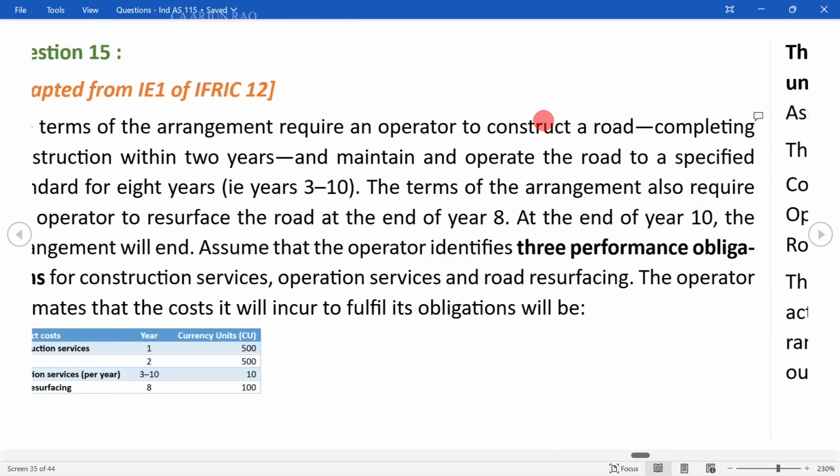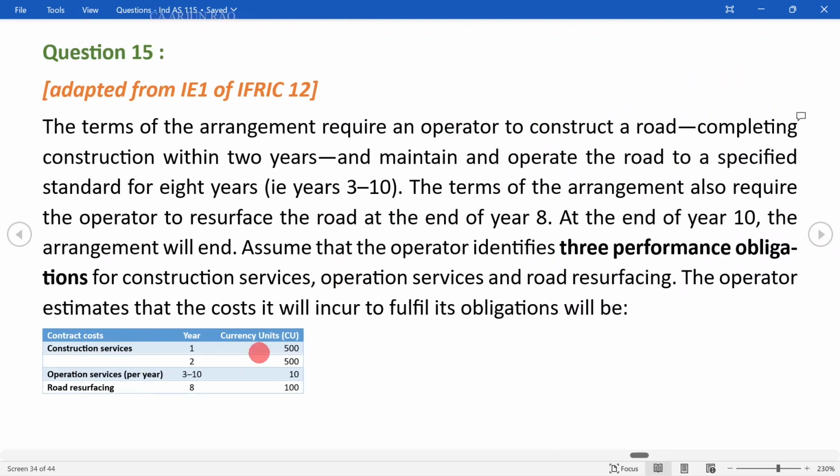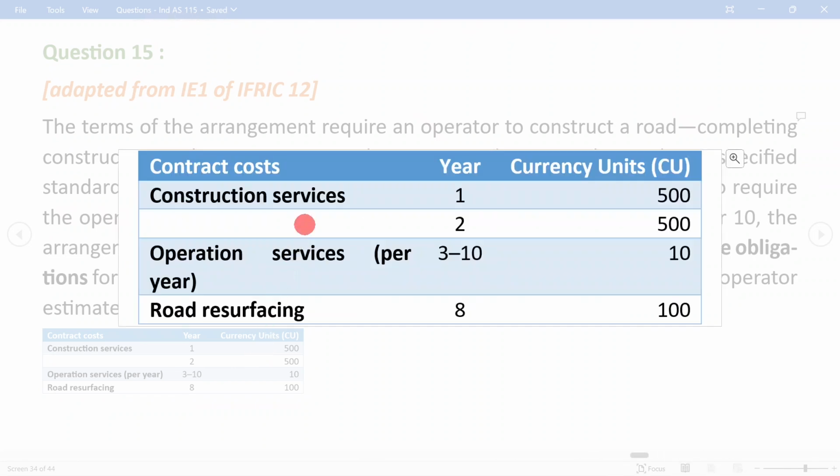Now, what are the costs that the operator incurs? Construction costs, operation costs, and road resurfacing costs. So costs are incurred at the end of every year, year 1, 2, 3 up to 10, and additional cost at the end of year 8. So costs are incurred every year from year 1 to year 10. But